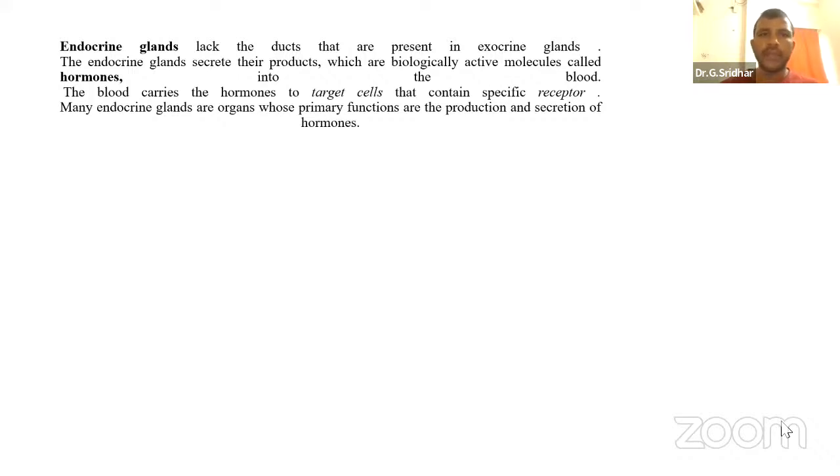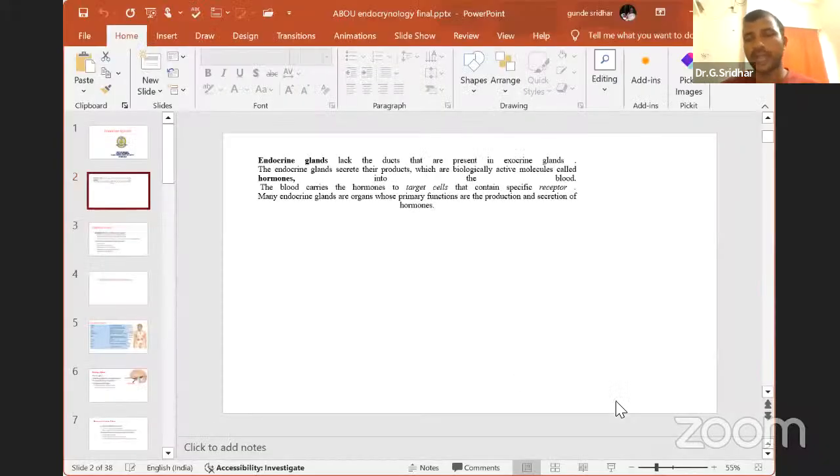No problem. Okay. You may have a doubt: sir, exocrine glands secrete their enzymes into the ducts, and the ducts go and do their functions, but where do endocrine glands release their hormones? Endocrine glands mainly release their hormones into the bloodstream. In the bloodstream, there are some proteins called plasma proteins. You can also call them carrier proteins.